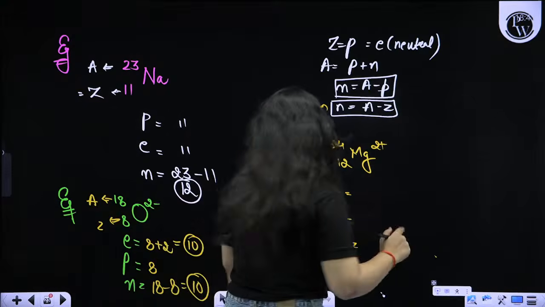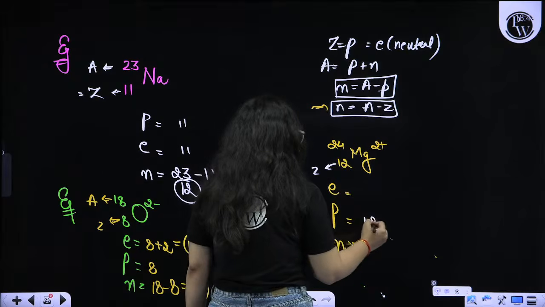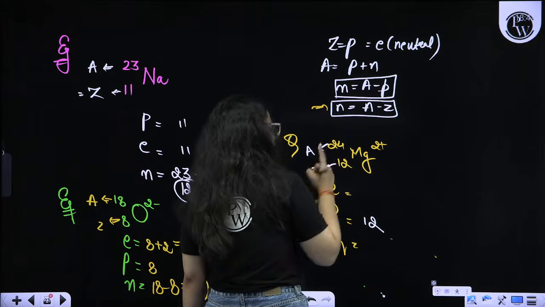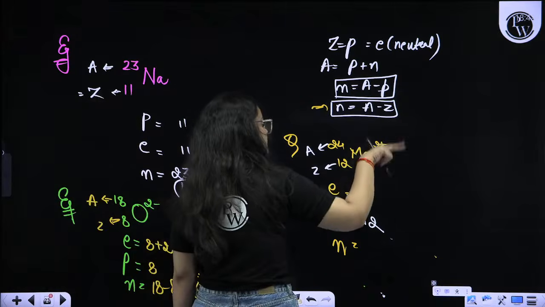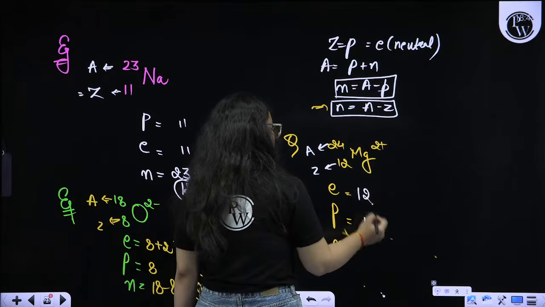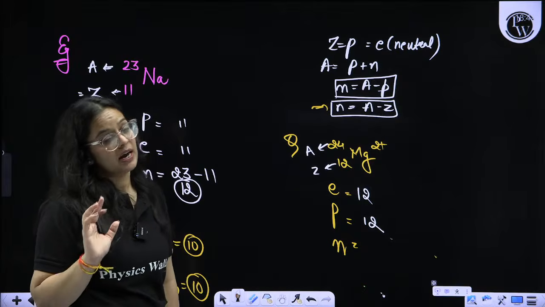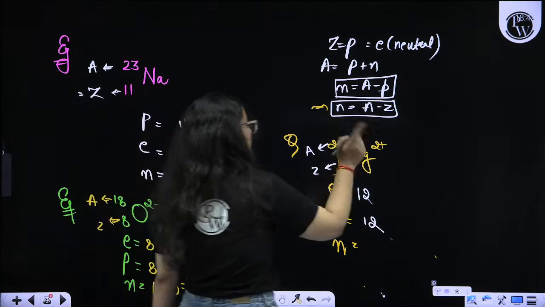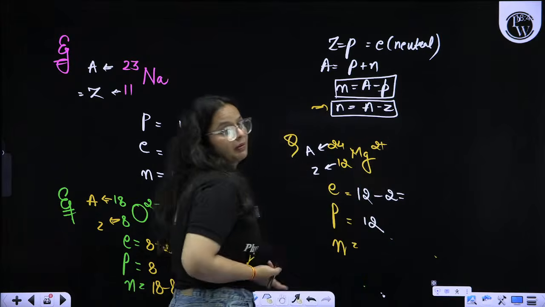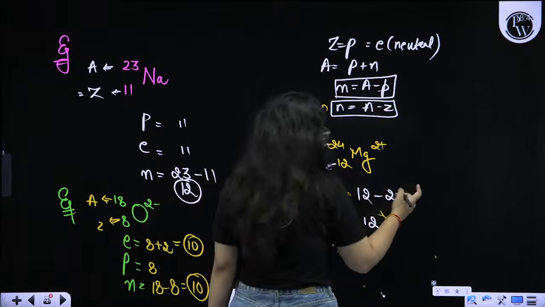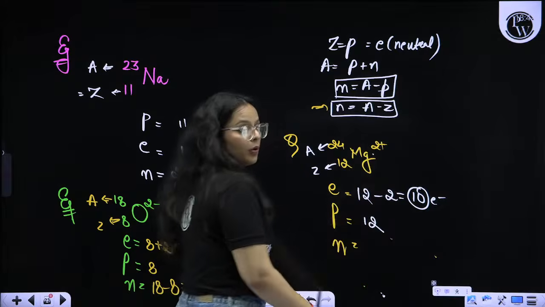Yes, beta. Electron, proton and neutron. As I told you, the atomic number is always equal to the proton number, that is 12. Electron count depends on whether the species is neutral or not. If it has a charge, we have to do the opposite. Proton and electron are the same in a neutral atom. But if the atom contains a charge, here plus 2, you have to subtract 2, because 2 electrons are released by the atom. That is why it gets a positive charge. So overall, 10 electrons are there because it contains 2 positive charge.